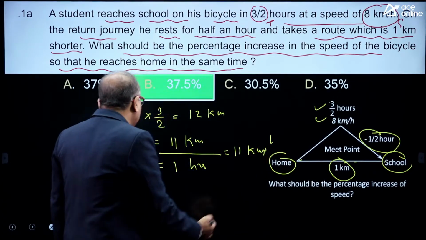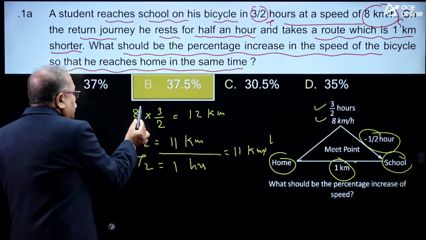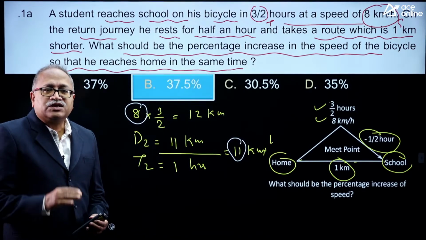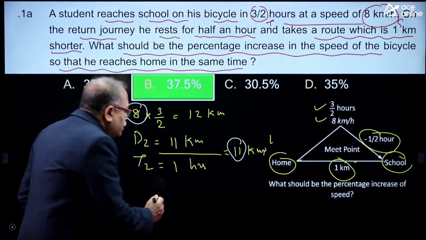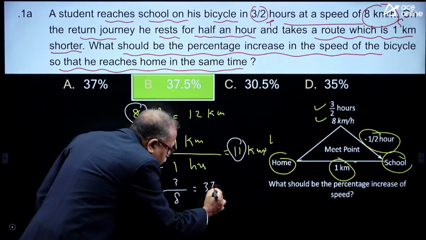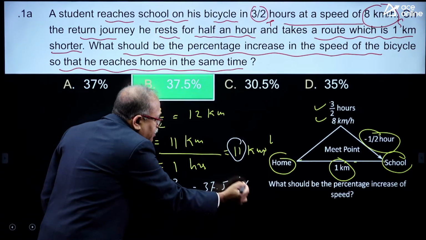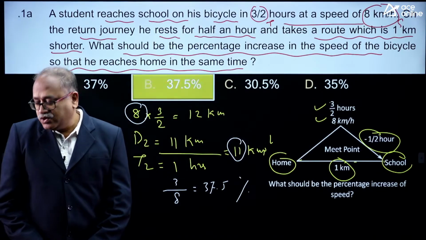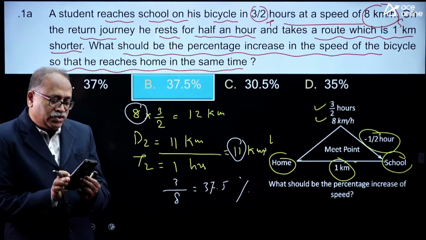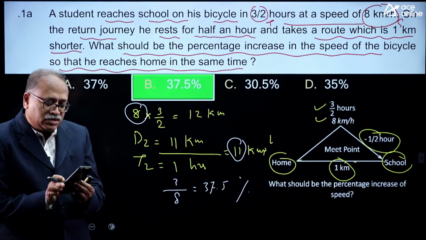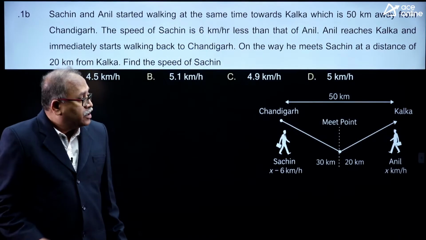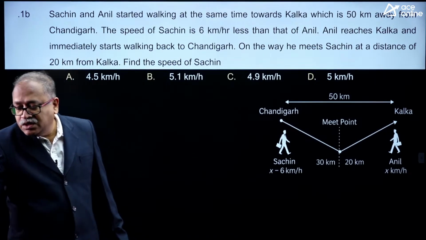Earlier the speed was 8 kilometer per hour, now it is 11 kilometer per hour. So the speed is increased by 3/8, which is 37.5 percent. Beautifully answered. Whoever is watching, I am sure you will learn some other things in this class. I am moving on to the next question.